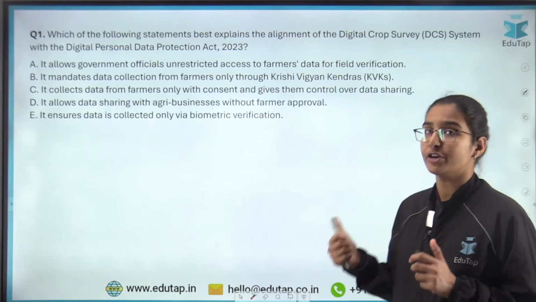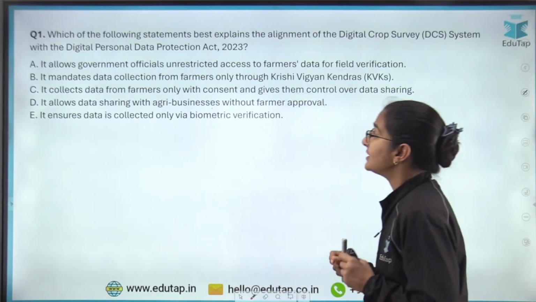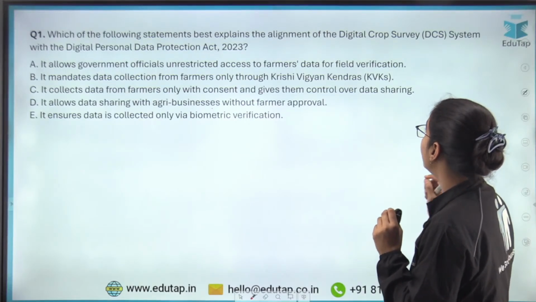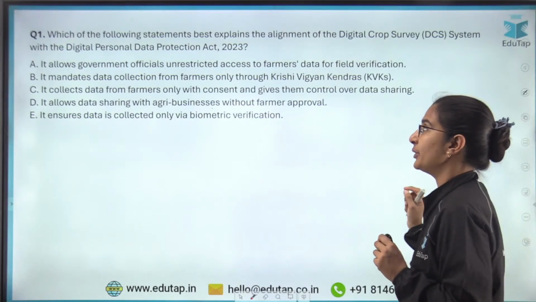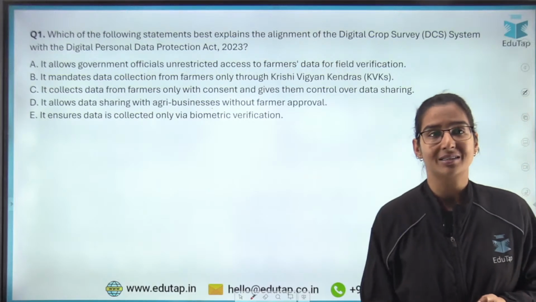So here is the first question. Now we are doing the revision of the last session. The first question says, which of the following statements best explains the alignment of the Digital Crop Survey System with the Digital Personal Data Protection Act 2023? I'm waiting for your answer. Kindly tell me what is the answer of this question.